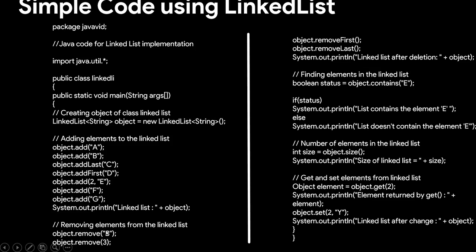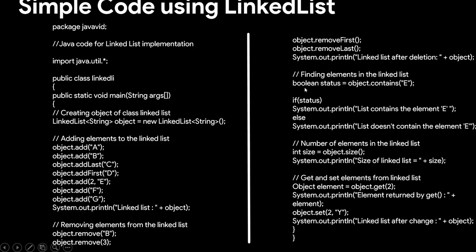So when you want to remove an element, we either do it in one way, we choose the element to be removed, so we remove the P over here, or we choose the index at which the element has to be removed, and the third position's element will be removed here, and the first element will be removed here, and this will be the last one, and the linked list after deletion will be printed over here.